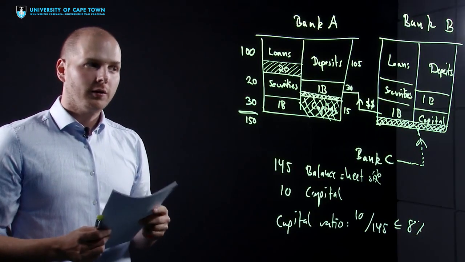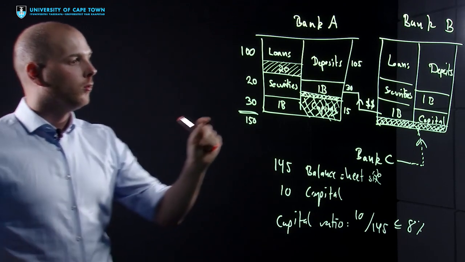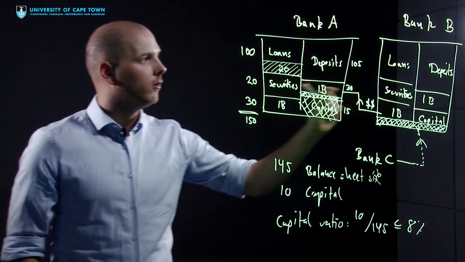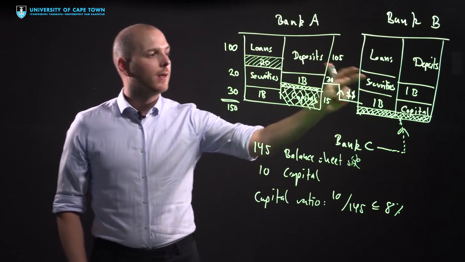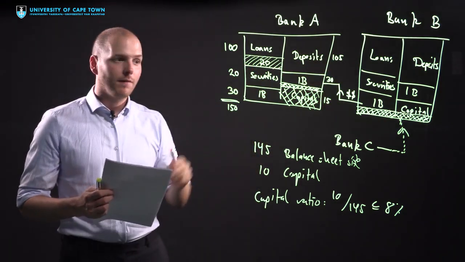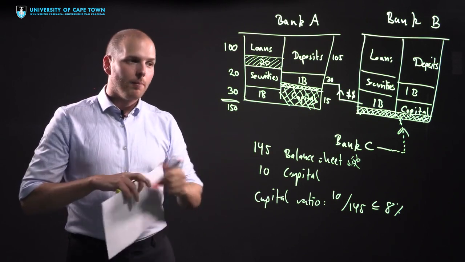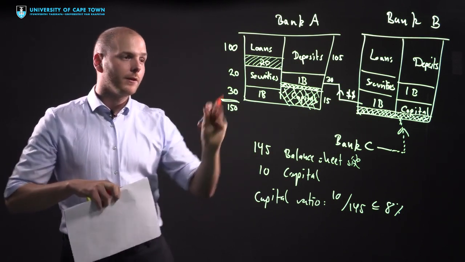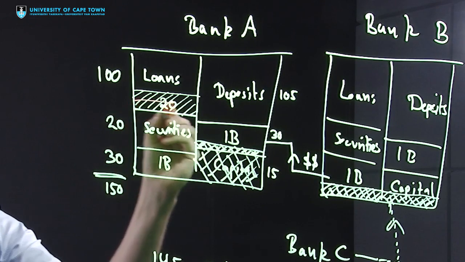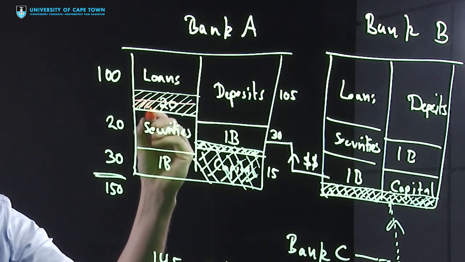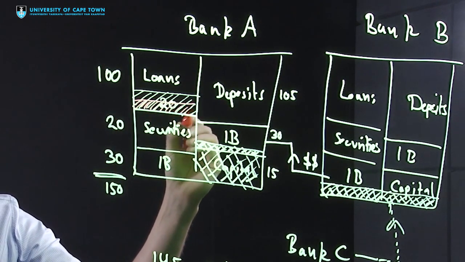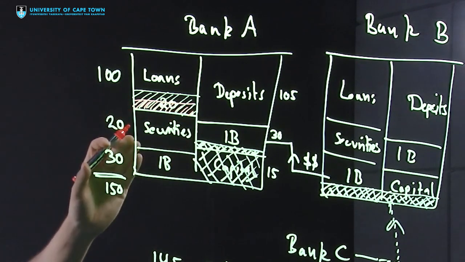The second form of contagion works through common holdings of securities. So let's say Bank A and Bank B have securities and they hold some of them in common. What happens now if Bank A suffers a small shock on their loan book? Let's say it's a small shock here of about 10.